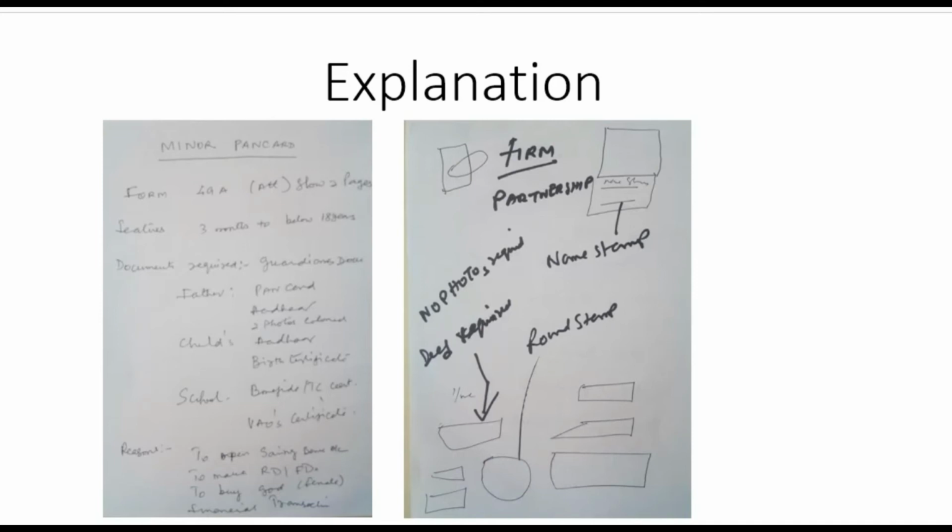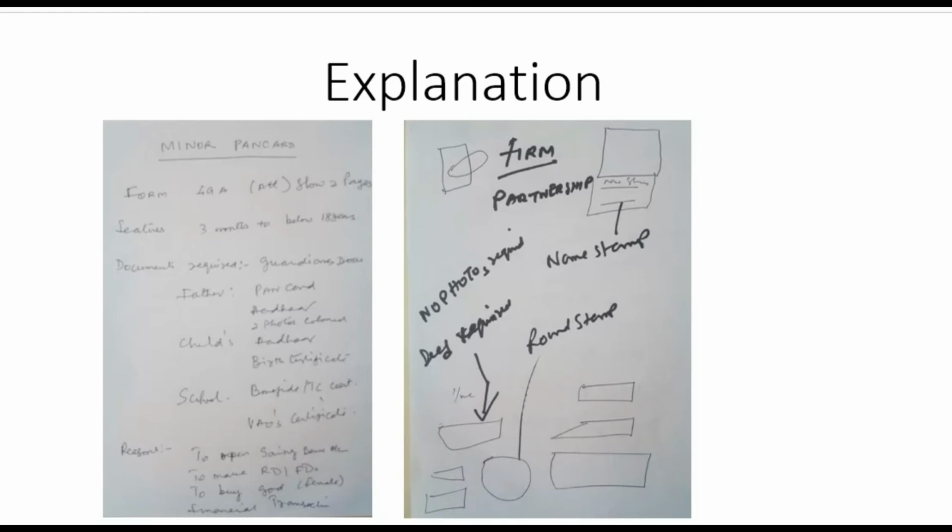And they need to make one round stamp, one name stamp, which is required to place on the form as marked in the slide. On the second page, at the bottom left side, you have to put the round stamp in between the signature and the place and date. Form.